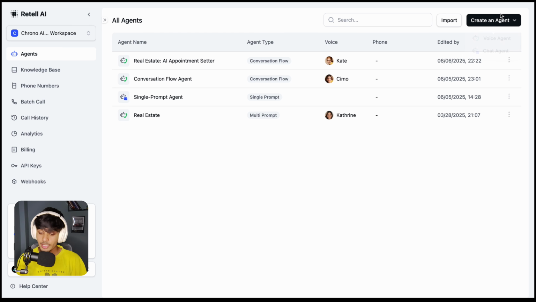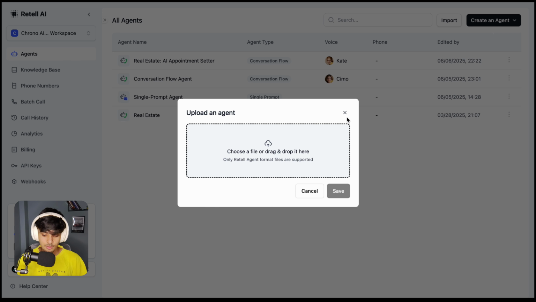But if you are downloading the template of the agent that I'm going to provide in the description, then you don't have to build an AI agent yourself. I'm going to share the whole template of the agent, so you can just import the template by clicking on this and then select the file and import it here. Then you're going to have the whole agent in your account.